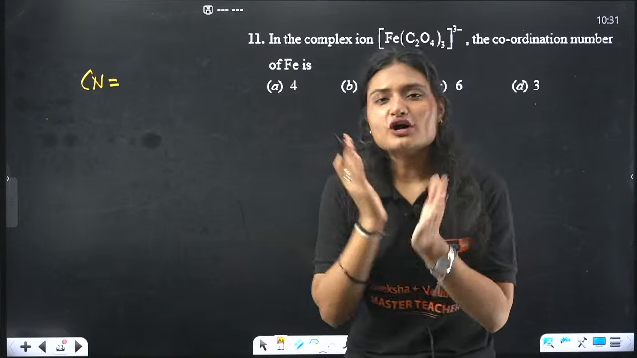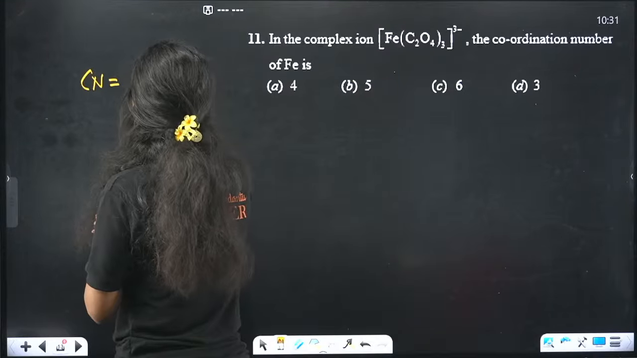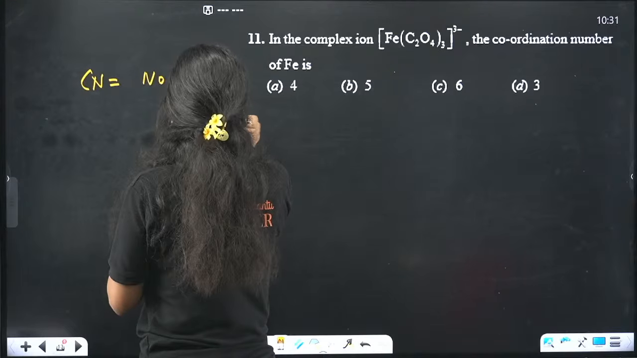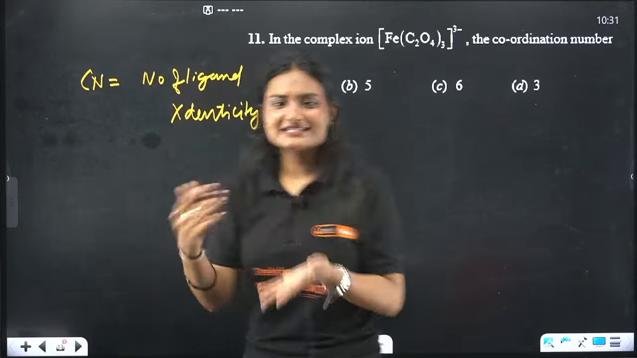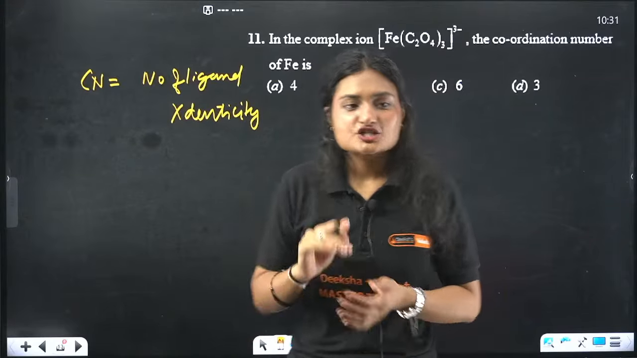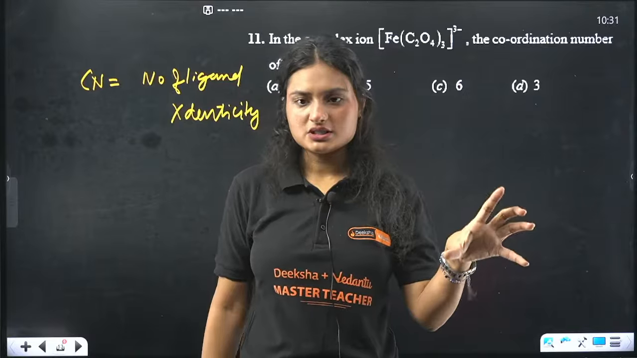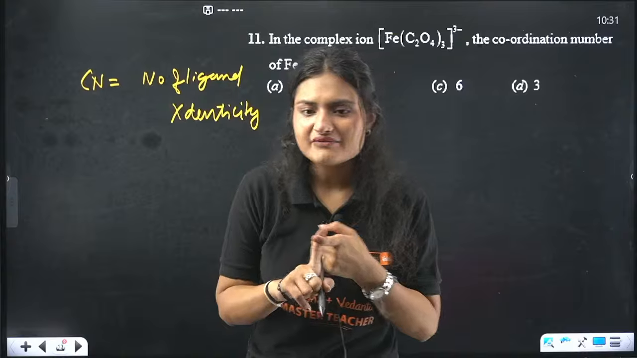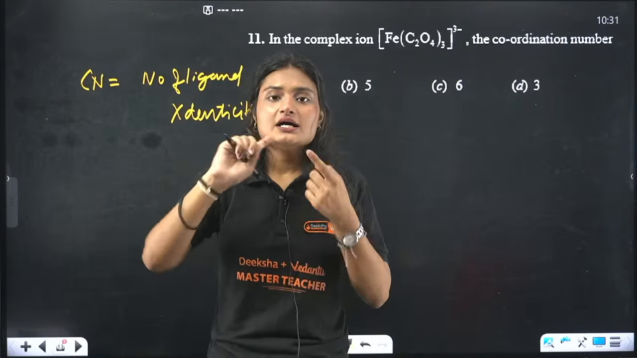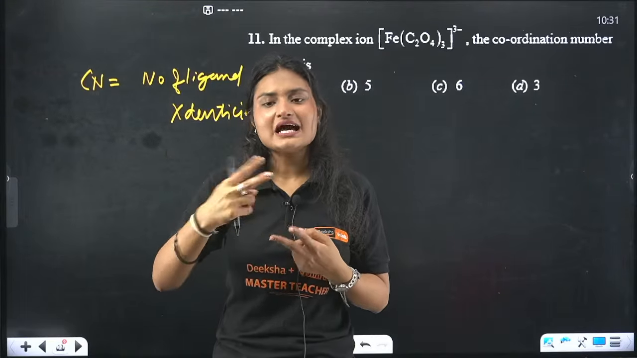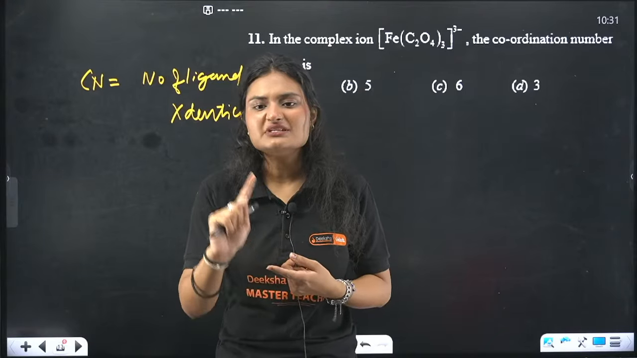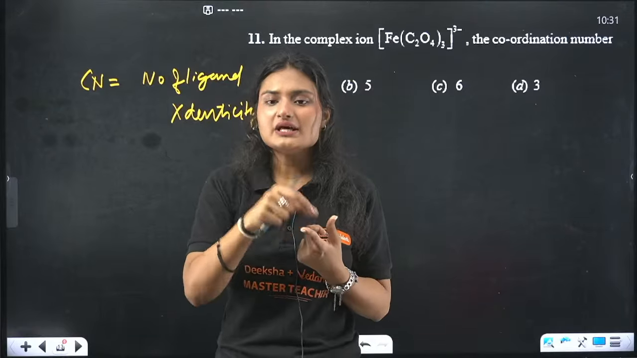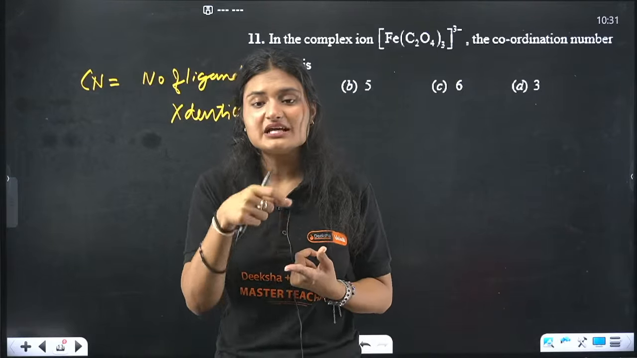Now see, coordination number is equal to the number of ligands times its denticity. What does denticity mean? At this stage of your preparation, you already know. Denticity means the number of donor atoms that the ligand has that are forming bonds. Having a donor atom is not equal to denticity. We have ambidentate ligands, which can have 2 donor atoms but only one is forming a bond, so denticity is 1. The donor atoms that are forming bonds with the central atom, that is your denticity.